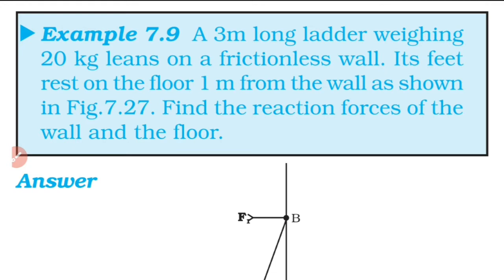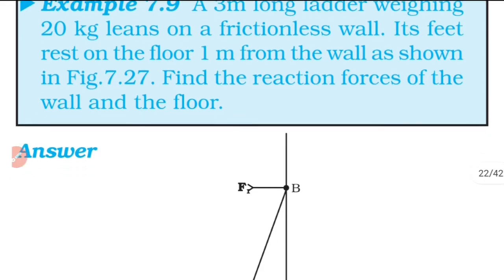A 3-meter long ladder weighing 20 kilogram leans on a frictionless wall. Its feet rest on the floor 1 meter from the wall as shown in figure. Find the reaction forces of the wall and the floor.